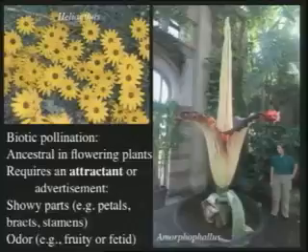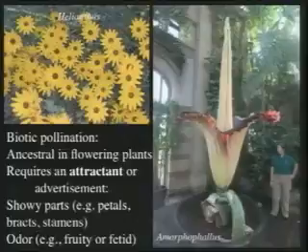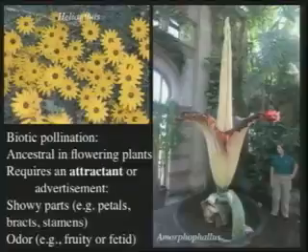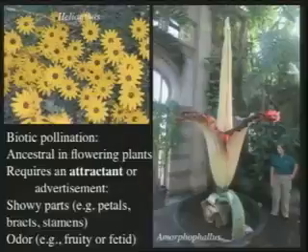And the most common type of advertisement is to have showy parts that stand out from the environment as being readily visible to the pollinator. And this can involve different parts of the flower, or even parts of the inflorescence that subtend the flower that aren't actually part of the flower. So it can involve showy petals, sometimes showy sepals. It can also involve showy stamens, and even bracts beneath the flower.